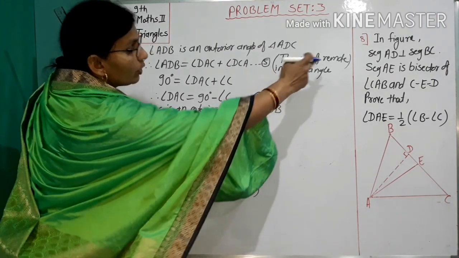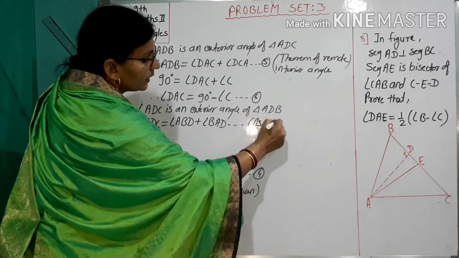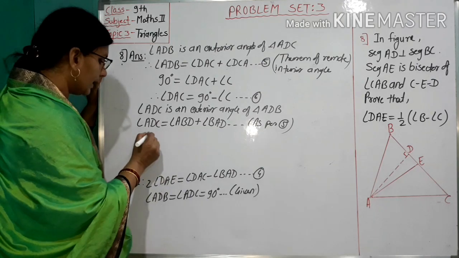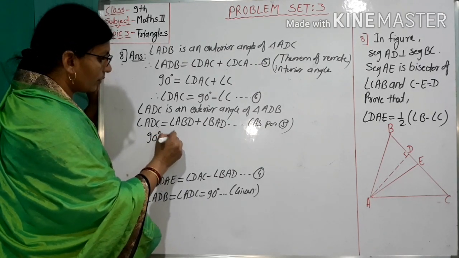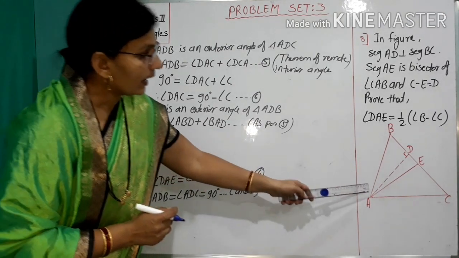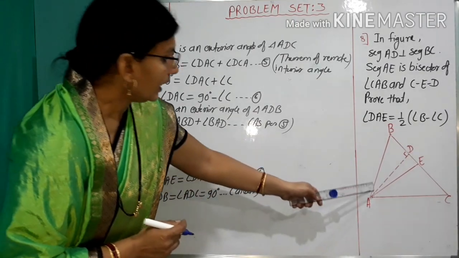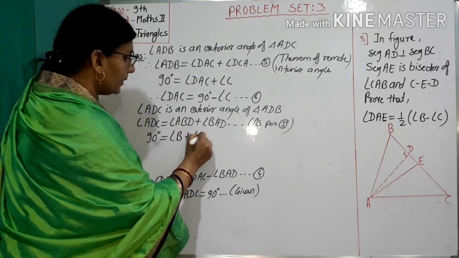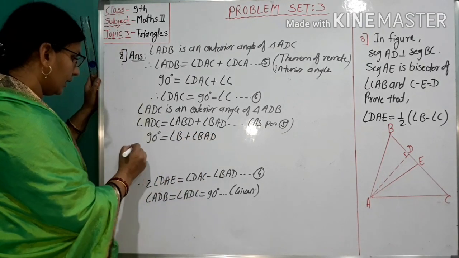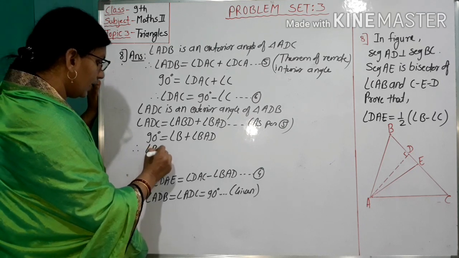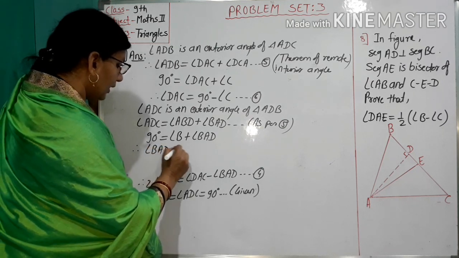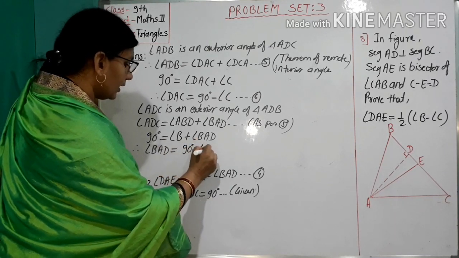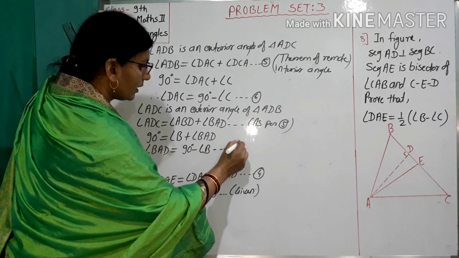Reason: theorem of remote interior angle. So as per 5, put the value of ADC as 90 equals angle B plus angle BAD. Therefore, angle BAD equals 90 degrees minus angle B. Number 7.